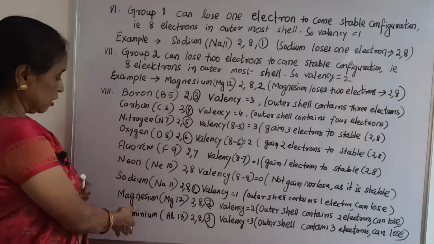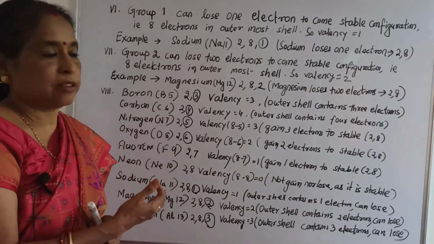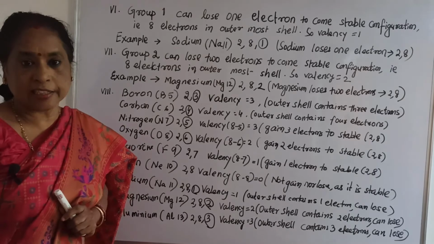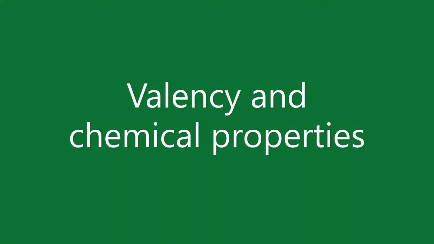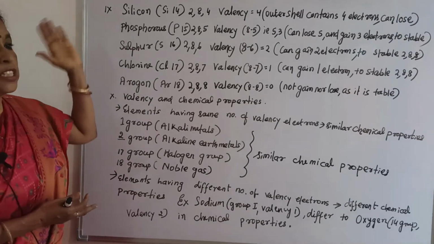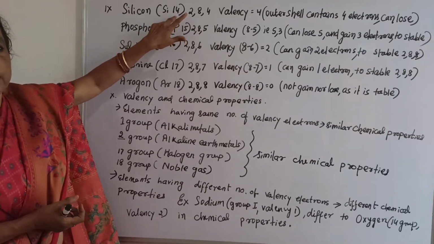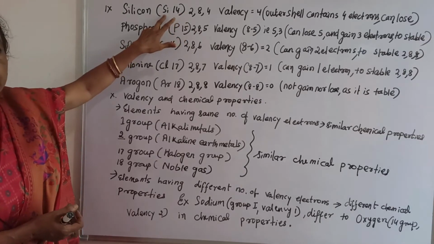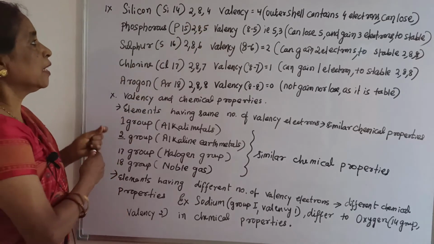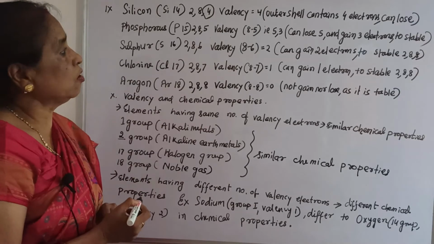And after that you will see silicon to argon, and what is the relation between valency and group, mainly you will see that here. Now you can see silicon, atomic number 14 and symbol Si, and what is the configuration? 2, 8, 4. Then the outermost shell contains 4 electrons.